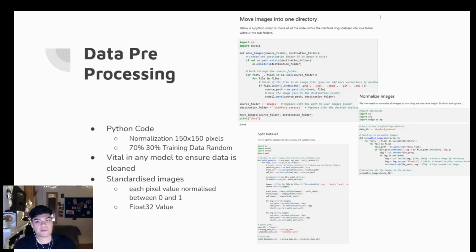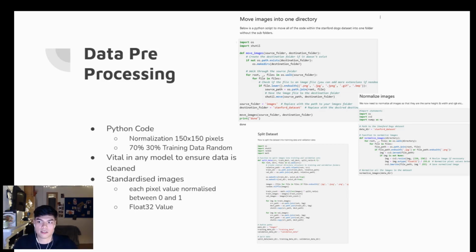Now we need to talk about data preprocessing. Before constructing and testing a model, it is crucial to pre-process and refine the dataset intended for each CNN model. The initial phase involved developing a Python script to traverse each subdirectory of the dog dataset and standardize the images.